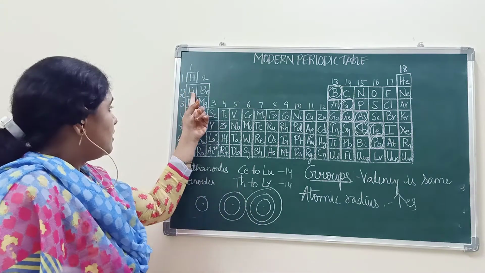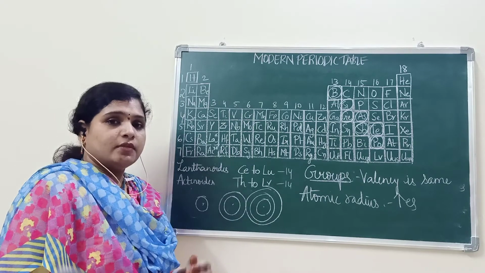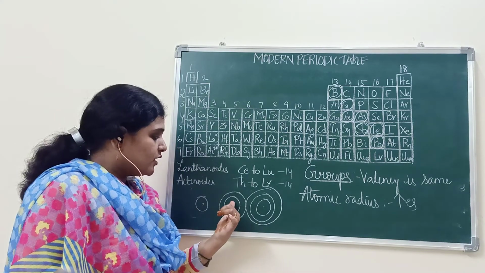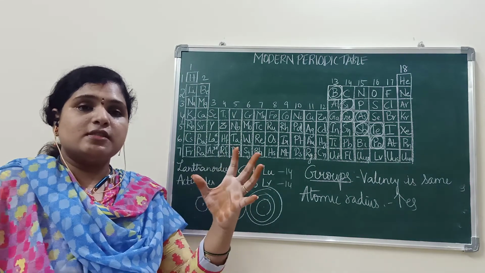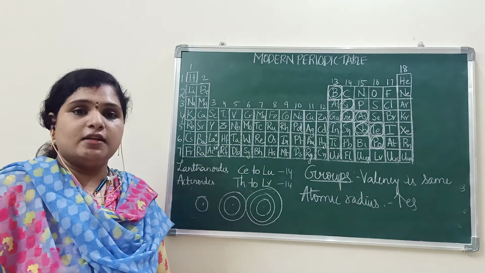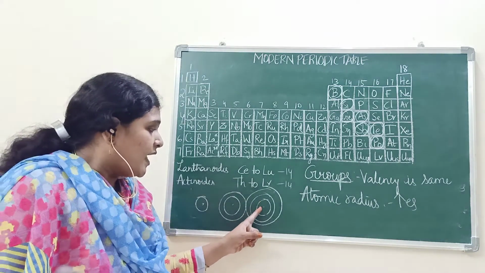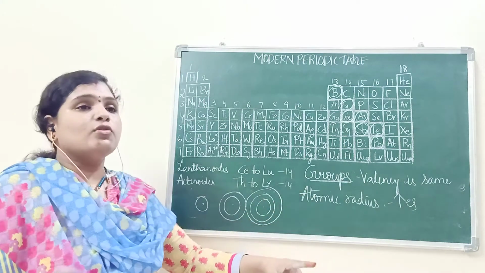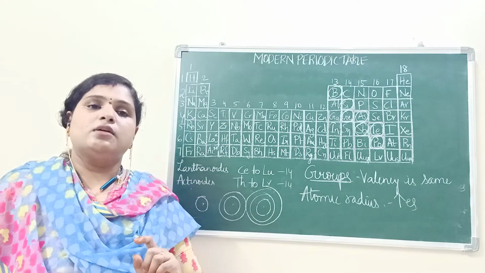If we consider lithium and sodium, the influence of nucleus on the outermost shell is getting decreased because the atomic radius is getting increased. So the metallic nature is also increasing from top to bottom in a group.